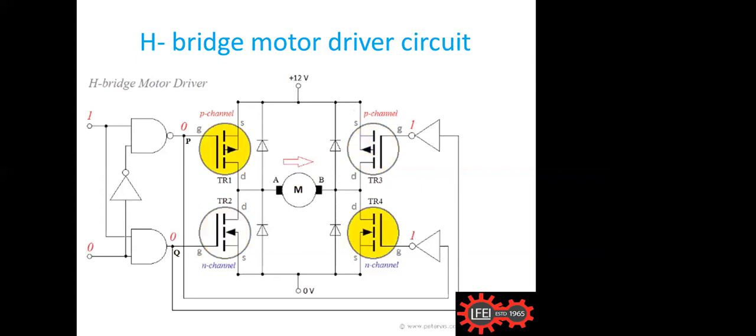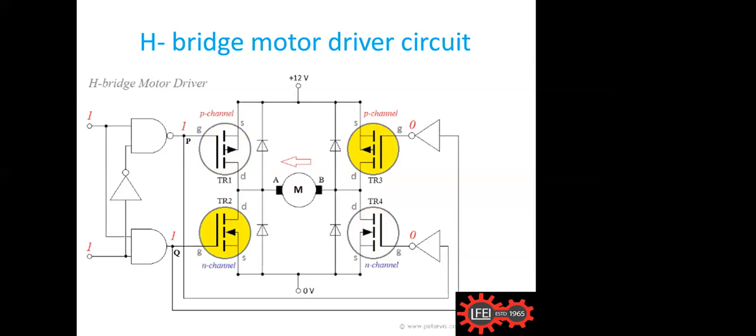Now I'll tell you one complicated factor in this. Whenever we are switching, what will happen if I switch on TR1 and TR2, the left side MOSFETs, both together, or before switching off the other two, if I switch on the rest?